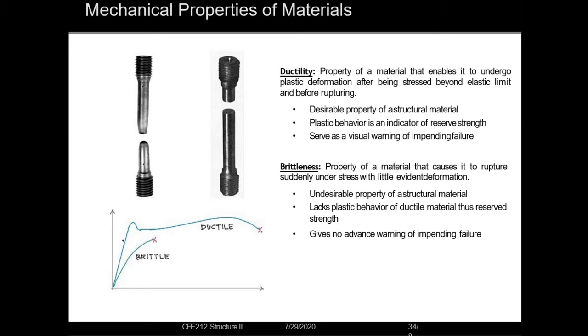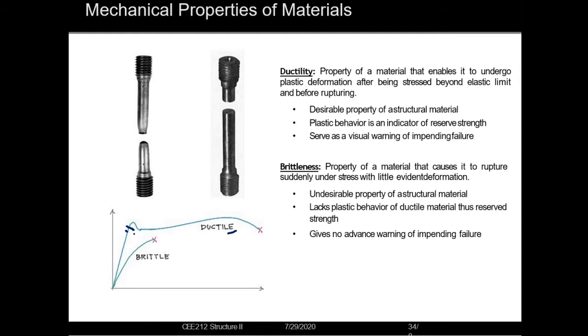We can see from this stress strain diagram, which is in blue color, the behavior of a ductile material. We know this is our elastic limit. After the elastic limit, the plastic phase starts and it continues up to the failure.